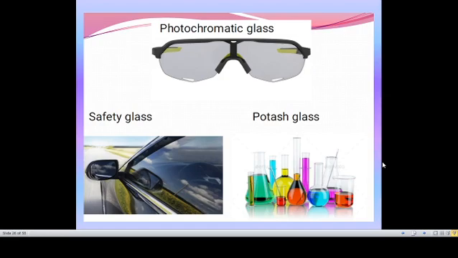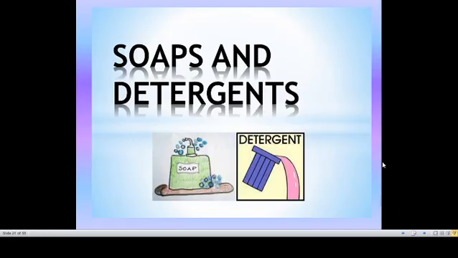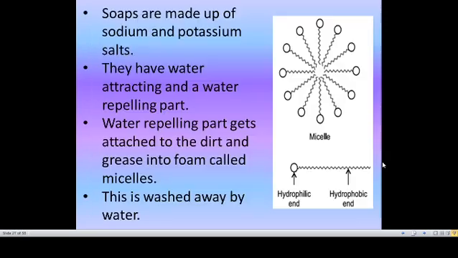Okay, the next one, soaps and detergents. Every day we use soaps and detergents to wash our body. Soaps are made up of sodium and potassium salts, and they have a water attracting part and a water repelling part.